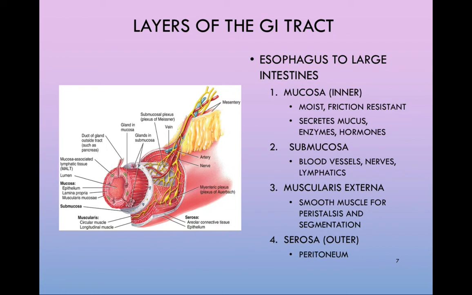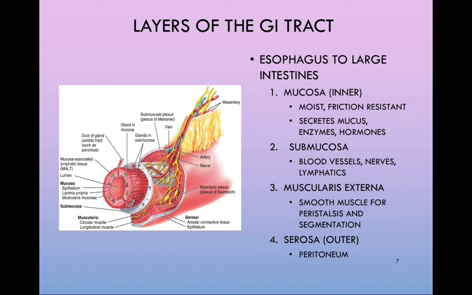The second layer of the GI tract that can be found deep to the mucosa is known as the submucosa. The submucosa primarily consists of connective tissue containing blood vessels, nerves, and lymphatic vessels. Blood vessels will need to come in close proximity to the alimentary canal for the absorption of nutrients. And we will also see lymphatic vessels transporting dietary fats back to the cardiovascular system. Wrapping around the outside of the submucosa will be the muscularis externa, which is the primary smooth muscular layer that can be found in the walls of the digestive organs.